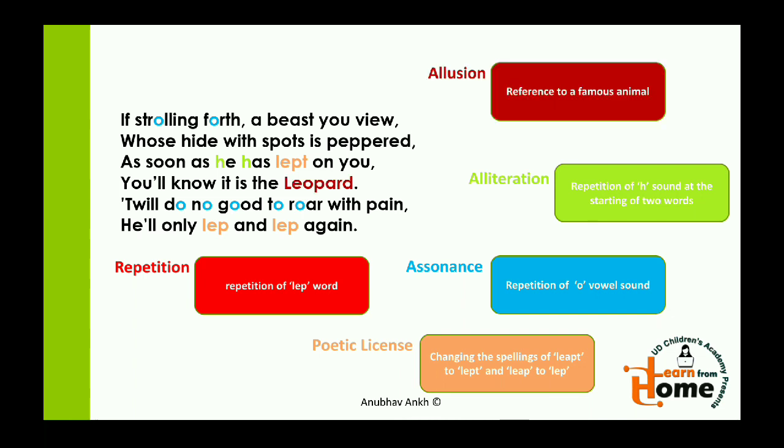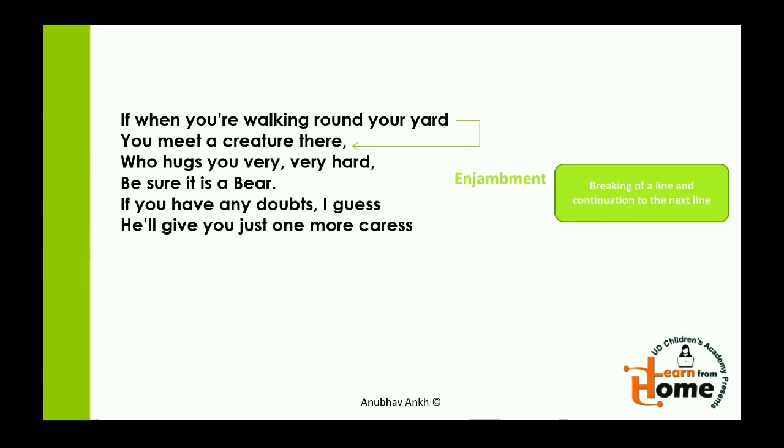The next poetic device is allusion. As I have already told you, there is personification too. And now coming on to the next work, we find enjambment here: yard, you meet a creature there. So in the first 2 lines, when you are walking around your yard, you meet a creature there, the line has been broken without giving a punctuation mark. In every other line you can see there is a comma or a full stop, and then in the last 2 lines too there is enjambment.